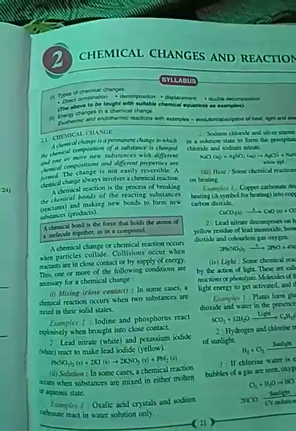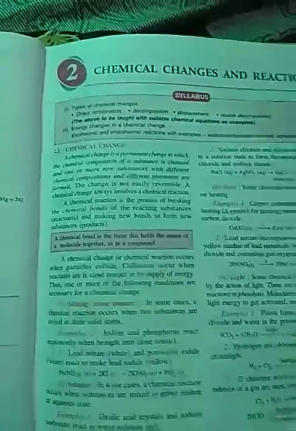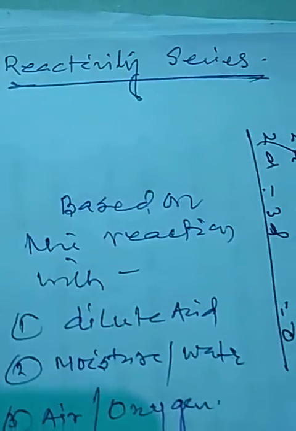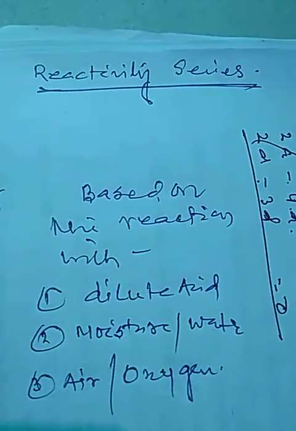During this revision session, today we will start chapter 2b. We will do the revision of chapter 2b, types of chemical reactions. Before we proceed, we will see the reactivity series. This reactivity series is also called metal activity series or metal reactivity series or simply reactivity series.